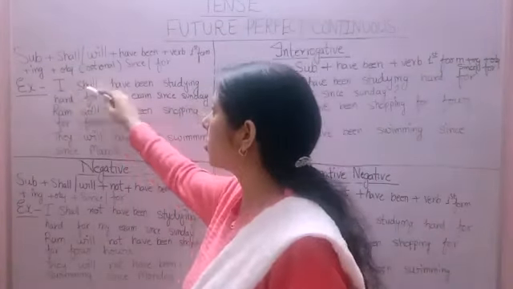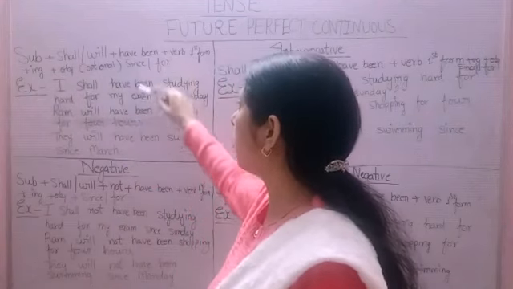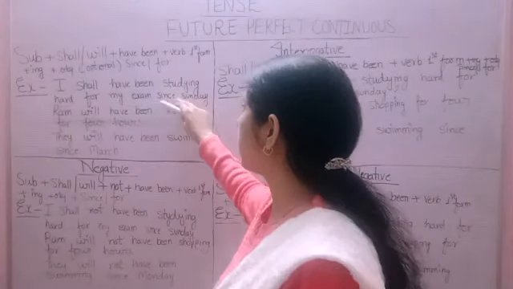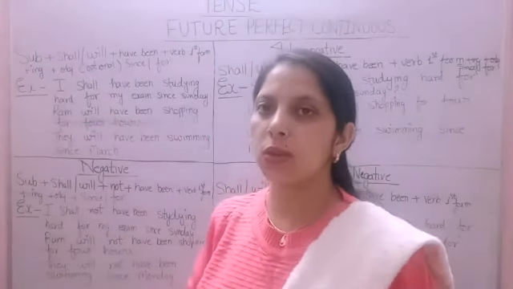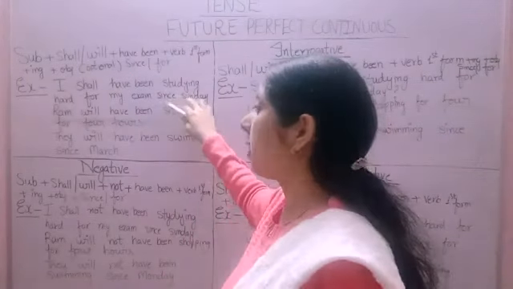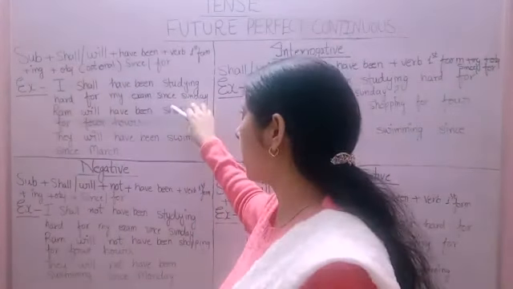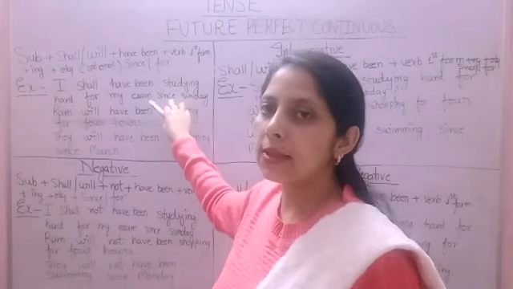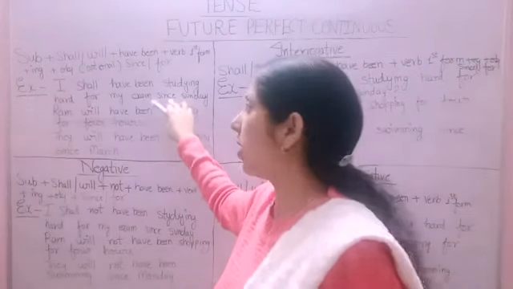I is subject, shall, have been. Studying is verb first form with ing, and then object, then since Sunday. Since is used to show the starting point of the activity. For example, since last Tuesday, since last Sunday, since 2001, since 2005, since 6:30, etc.